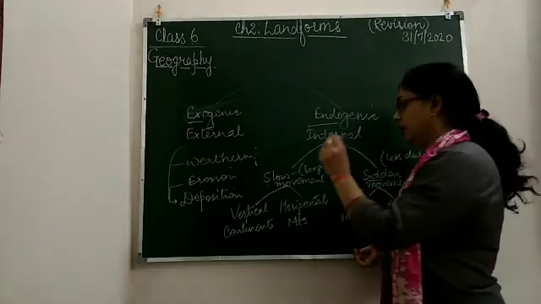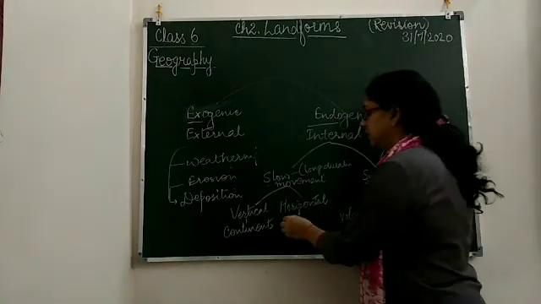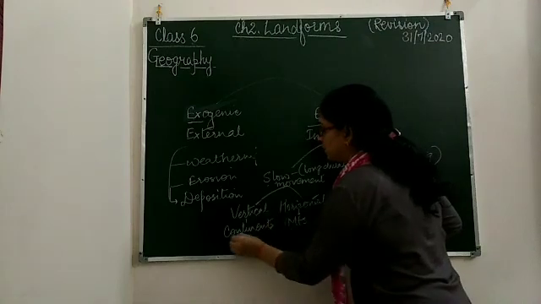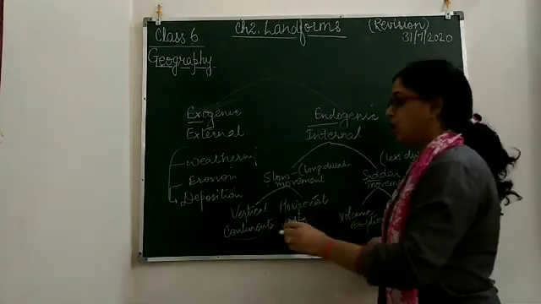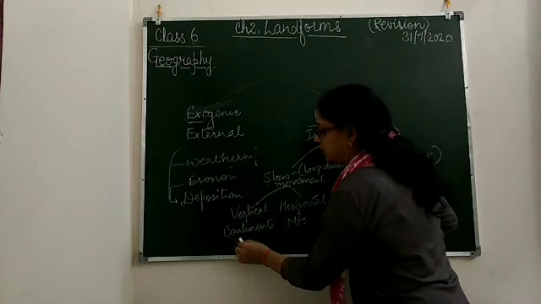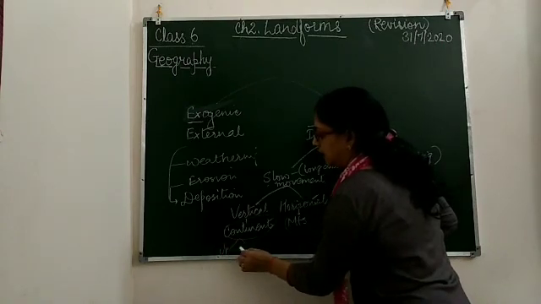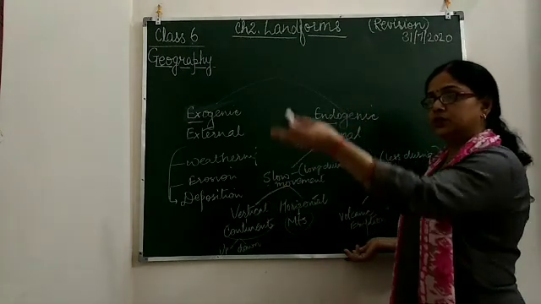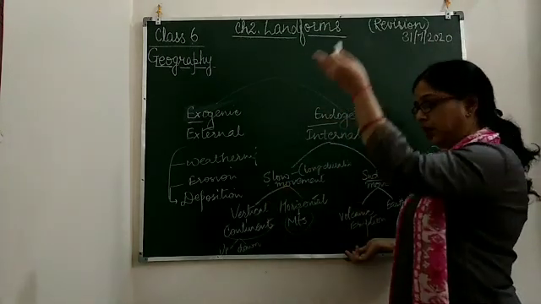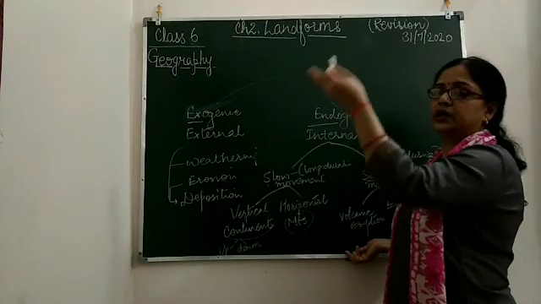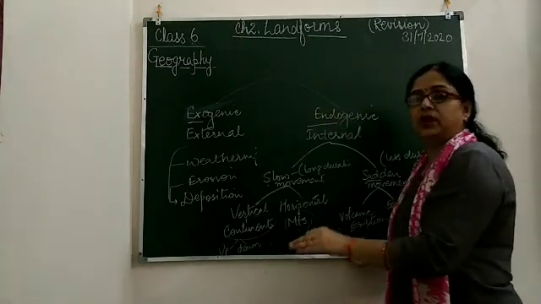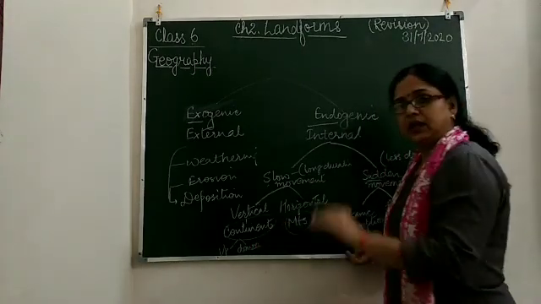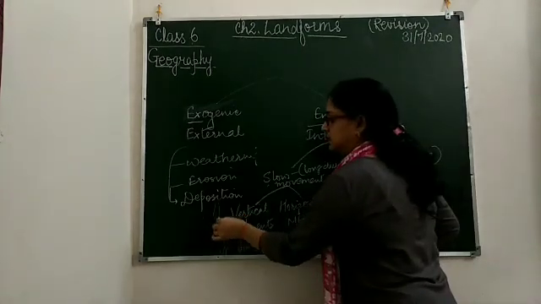It forms upward and downward: some landforms have more height, whereas some have less height.